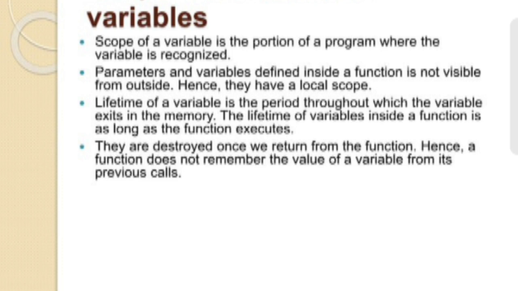Scope and lifetime of a variable. The scope of a variable is the portion of the program where the variable is recognized. Parameters and variables defined inside a function are not visible from outside, as they have a local scope. The lifetime of a variable is the period throughout which the variable exists in memory. The lifetime of a variable inside a function is as long as the function executes. They are destroyed once we return from the function.